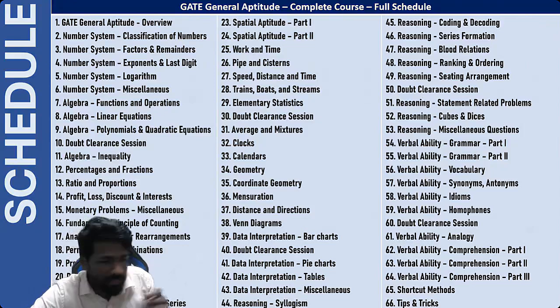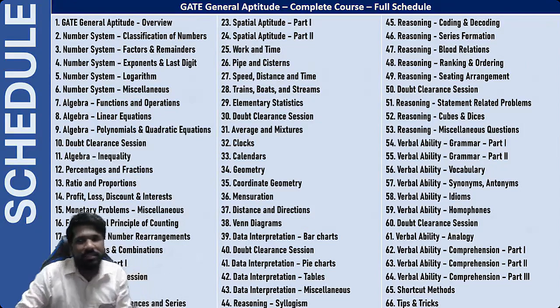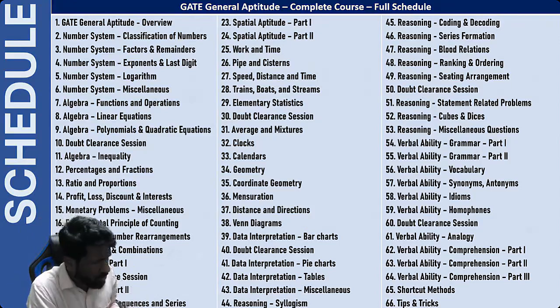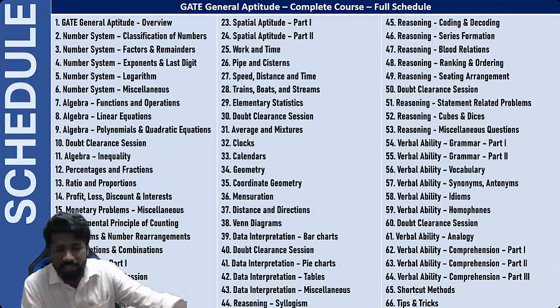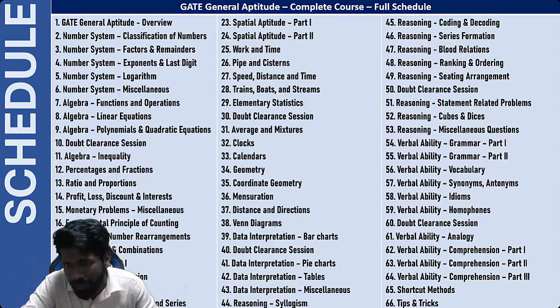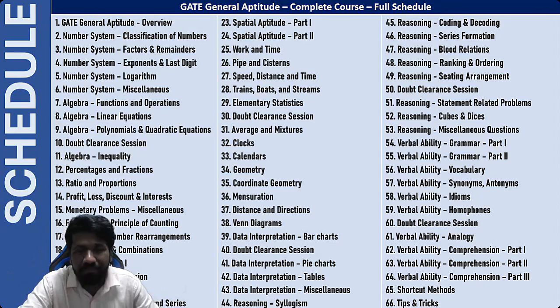For engineering maths, Nagarajan, currently we have no plan to start an engineering maths class, but if I start, I will let you know. In this course we are focusing completely on the general aptitude section, which is 15 marks out of 100 marks. That is what we are targeting. Engineering mathematics is not common to all, which is why I'm not starting it now. Once I am convinced that enough students need an engineering mathematics class from me, I will definitely start, because I was teaching engineering mathematics a few years back. But for the last few years, I'm not teaching, so I want to invest time in that course only if students are there.